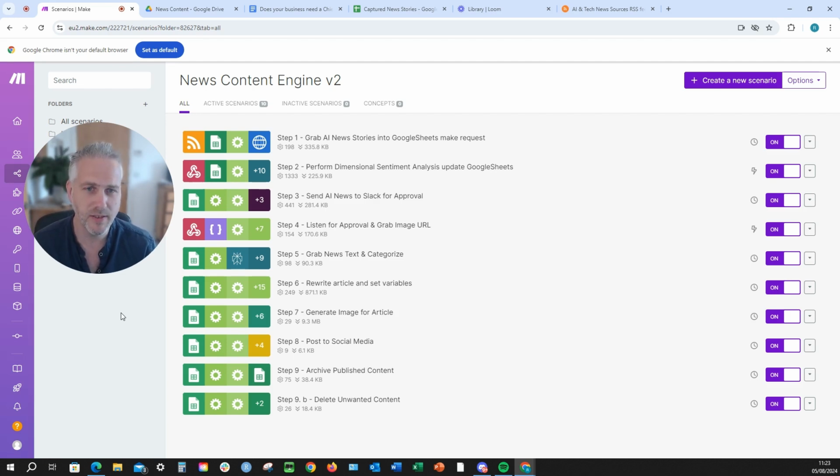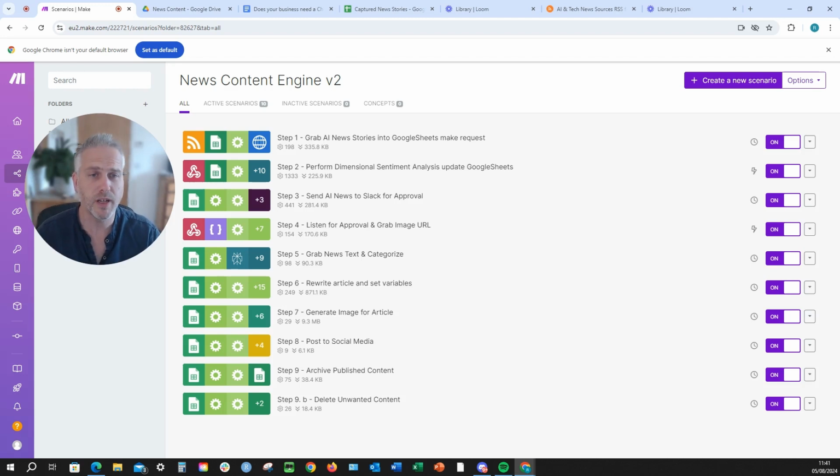And the way it's going to do that is by getting an up-to-date selection of curated news stories from across the internet and rewriting them using your voice. Now, if that sounds good to you, then stick around because that's what it's all about. So let's give you a quick overview as to how this content system actually works.